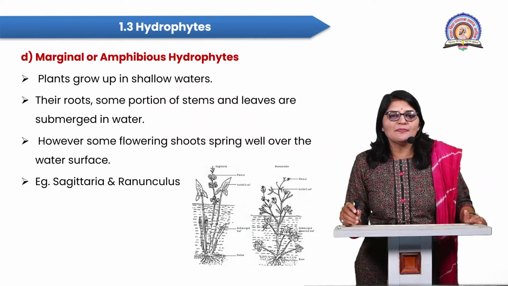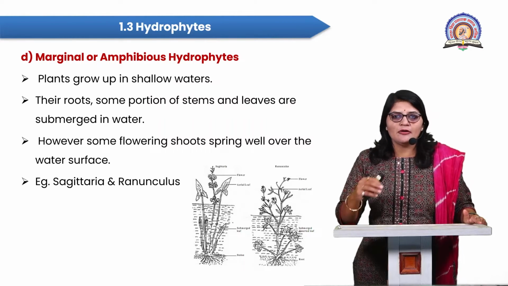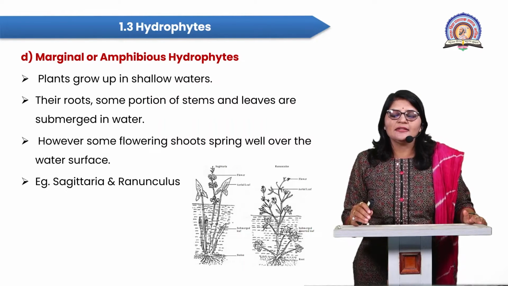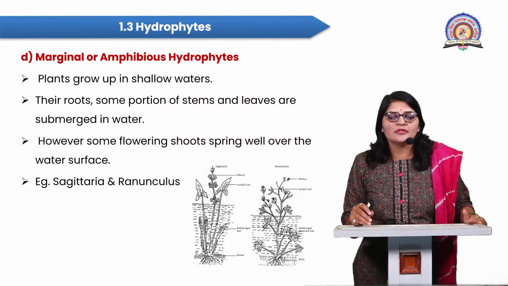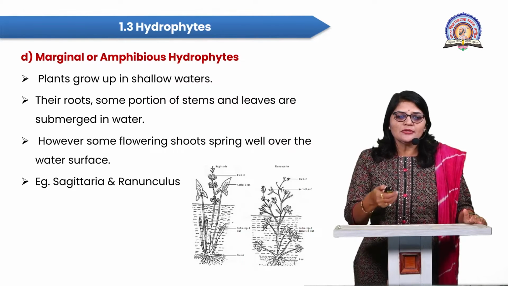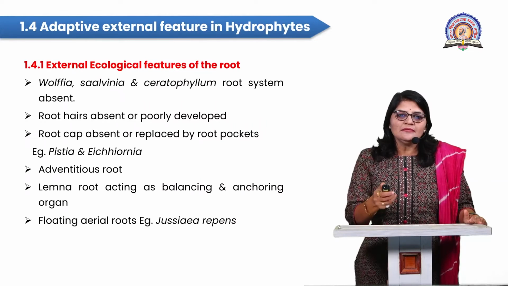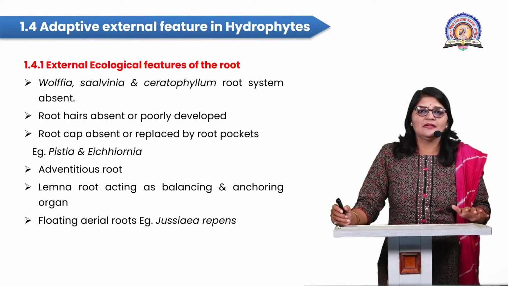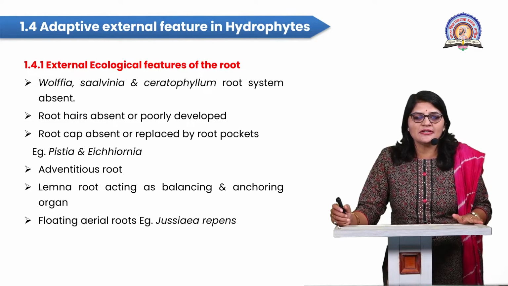There are submerged leaves, and some aerial leaves above the water level. The roots are there, or we can say the stolon and root are embedded within the soil. Another plant is Ranunculus. Next, students, I am focusing on the adaptive external features in hydrophytes.